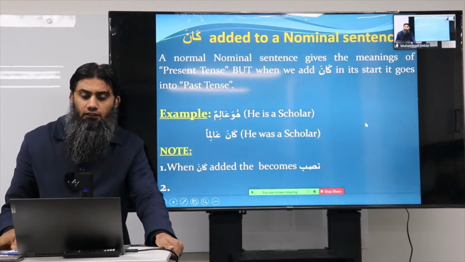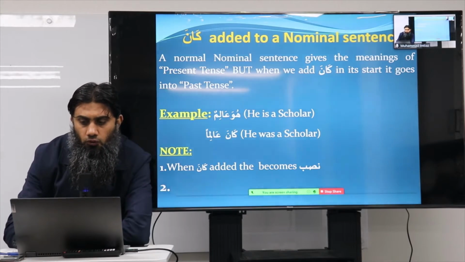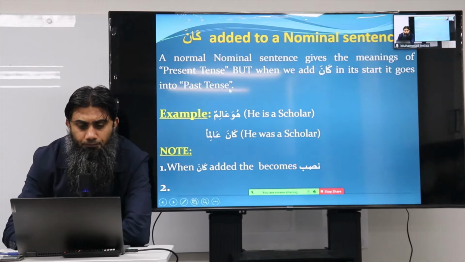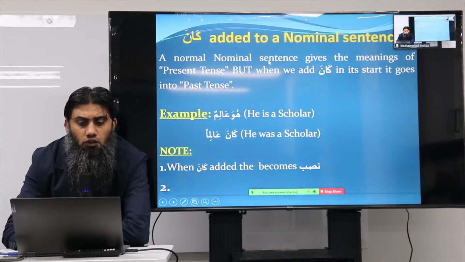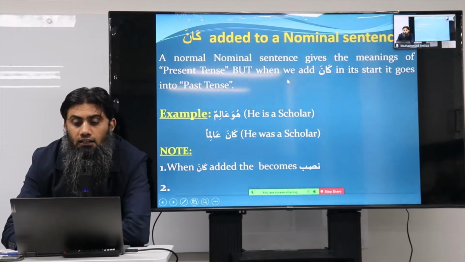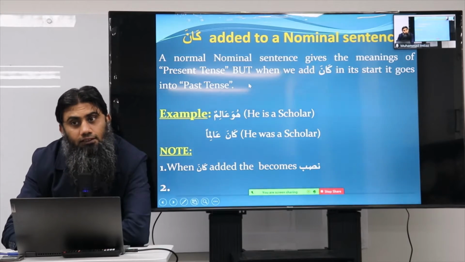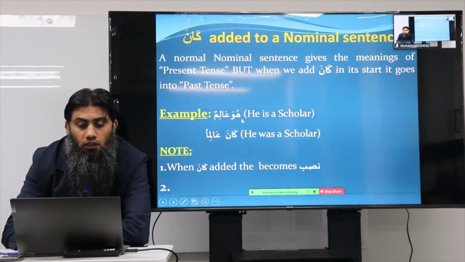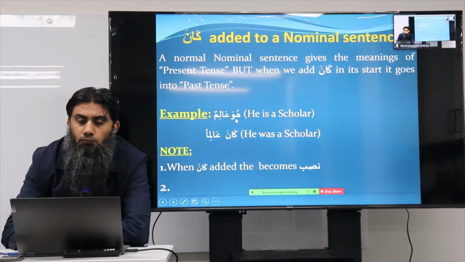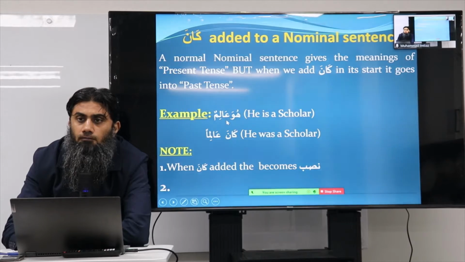First of all, when kana is added to a nominal sentence. As you can see on the screen, a normal nominal sentence gives the meanings of present tense, which means is, am, are. But when kana is added at the start, it goes into past tense. Example, huwa alimun. Huwa is the mubtada, alimun is the khabar. He is a scholar. Now let's add kana.